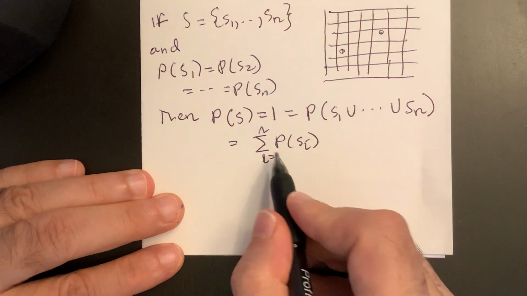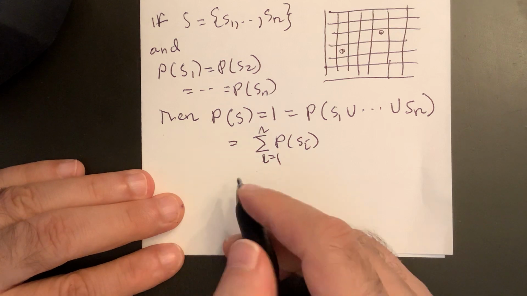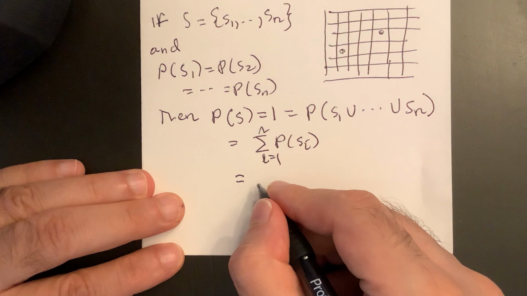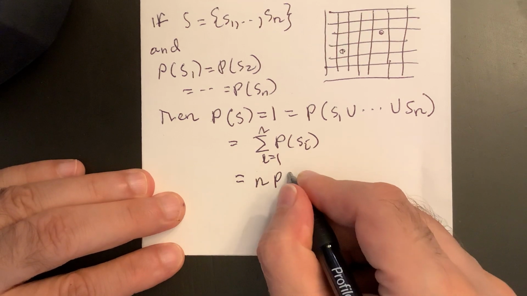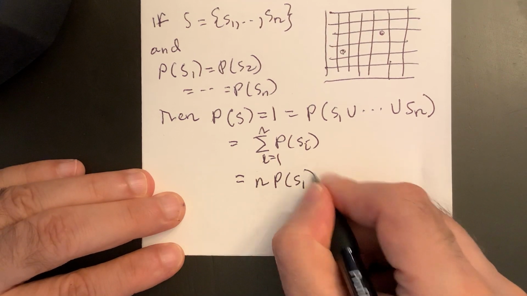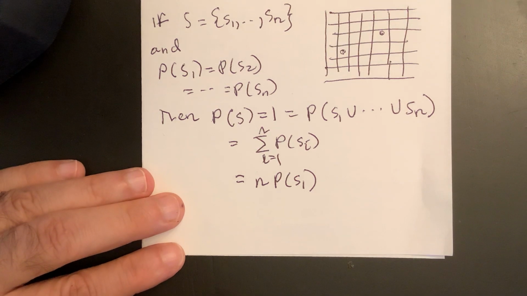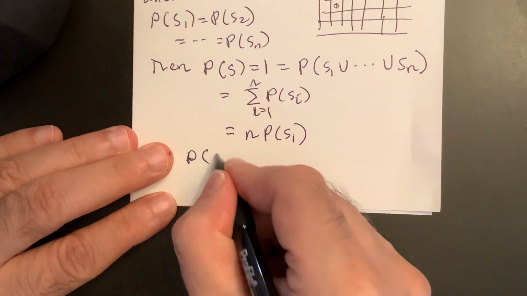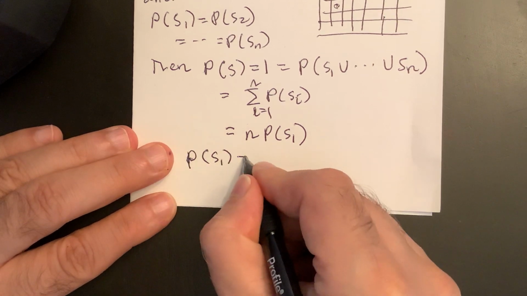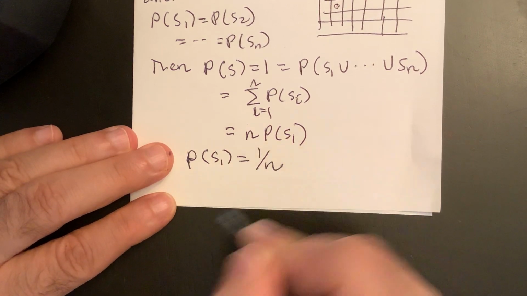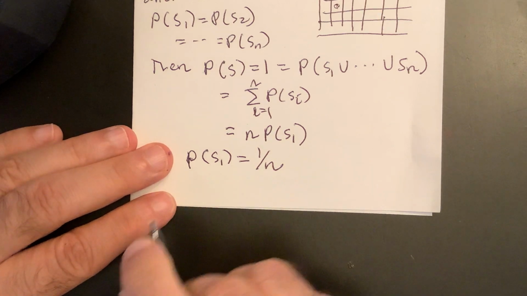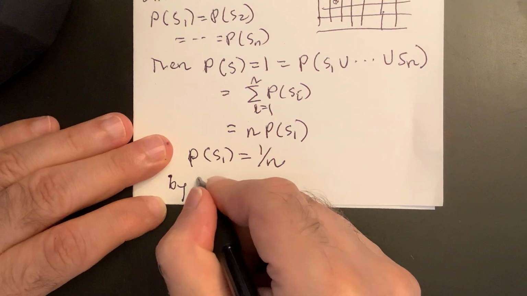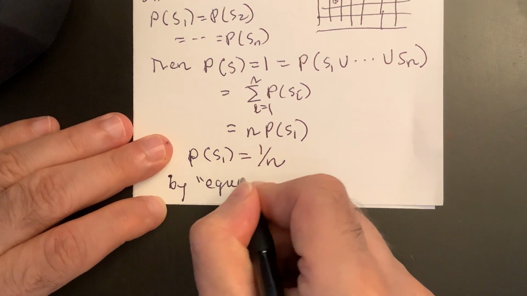Okay, but these are all the same. So this is just equal to n times the probability of S1, since that's the same as the others. So probability S1 equals 1 over n, since they're all the same, by equally likely, which has to be told.